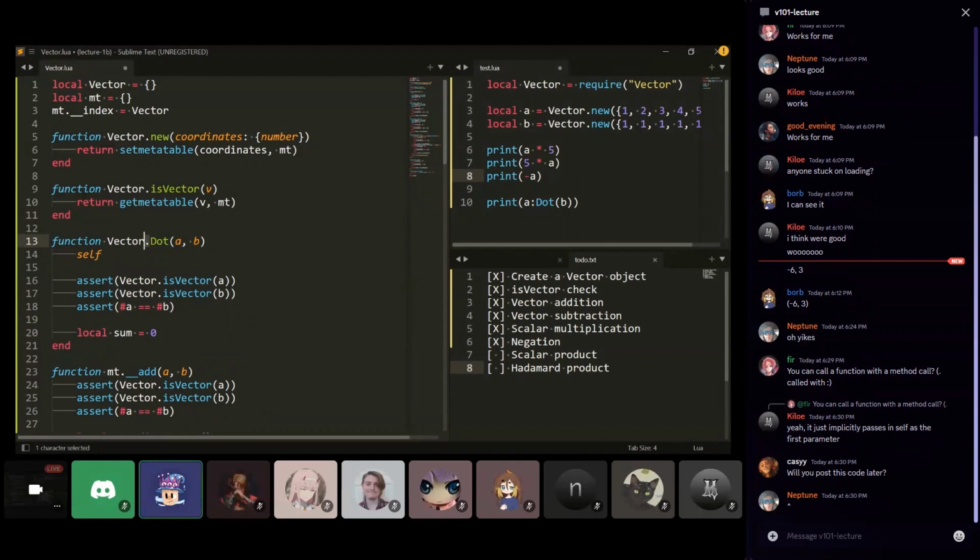Yes, I'll post the code later. It'll probably be up on the RBX Math GitHub. And I'll post most of it. Some of it will be left for homework. And then in a week or so, I'll post all of it.